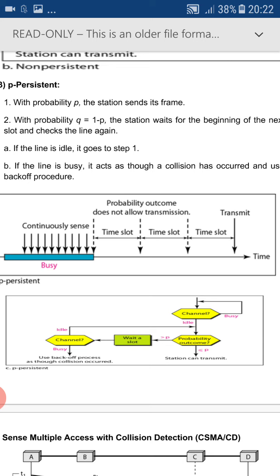If it is greater than the probability, it will wait for a slot period of time and again sense the channel. If the channel is busy, then what will it do? It will continue to sense the medium. This completes one more protocol of random access, that is CSMA.